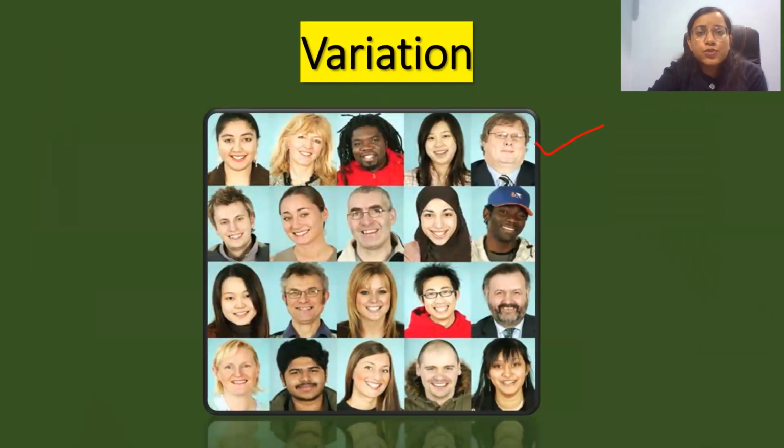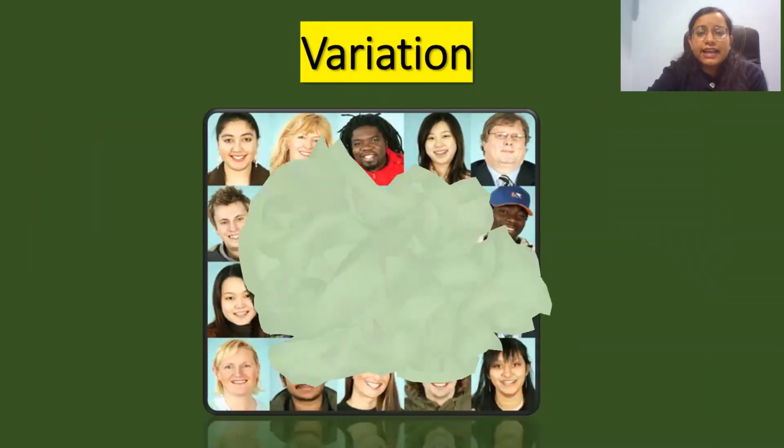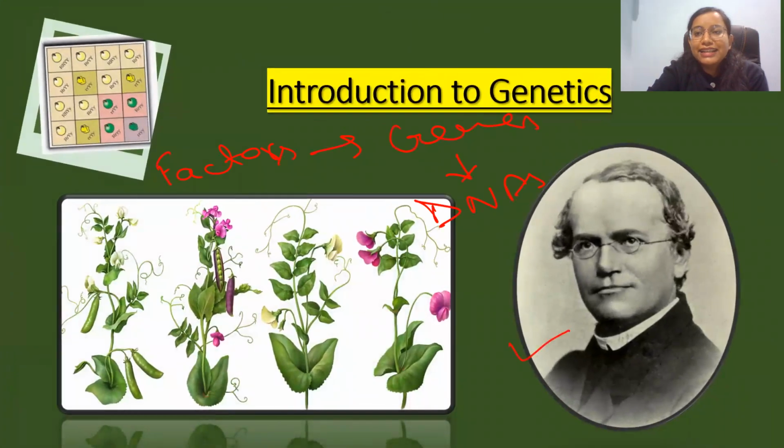These are the basic terms of genetics, and we will discuss Mendel and his contribution in detail in the next video. But I can give you a brief about Mendel's experiments.